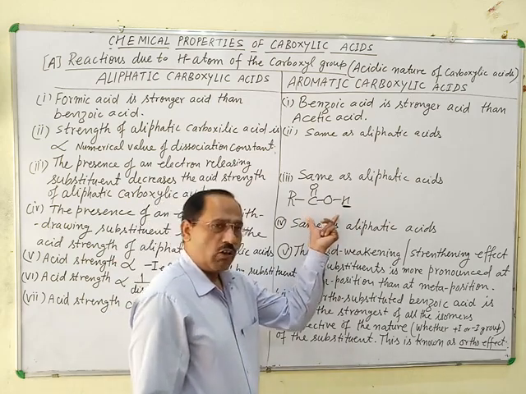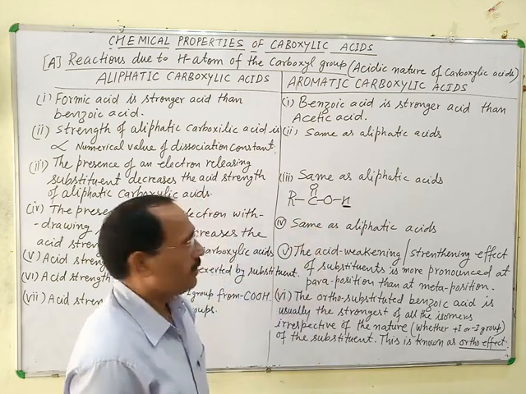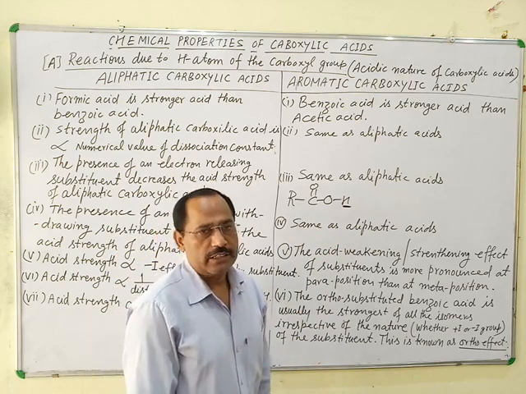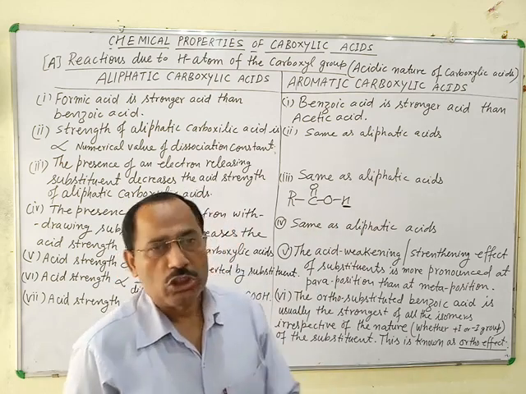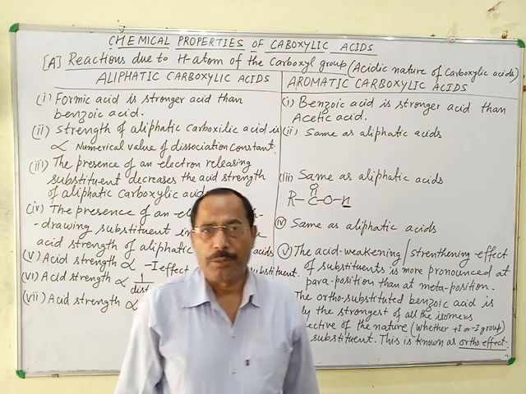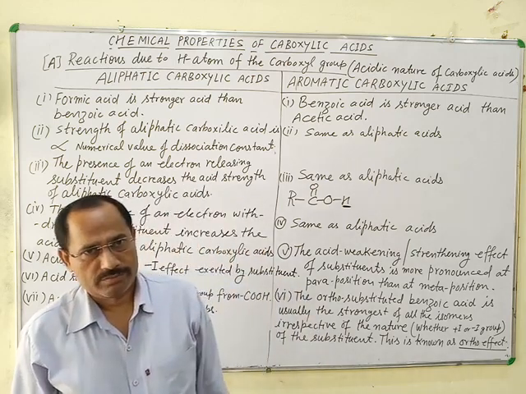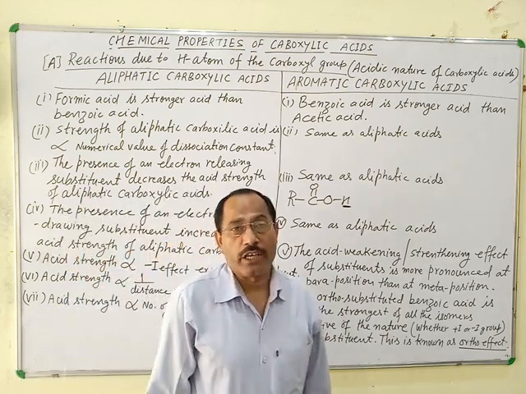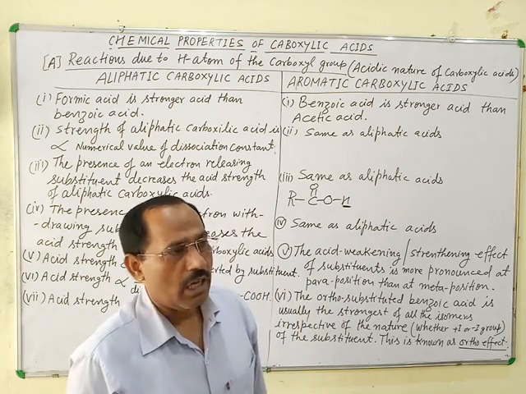Whether they are aliphatic or aromatic, both carboxylic acids are acidic in nature, and they are stronger acids than phenol and alcohol.